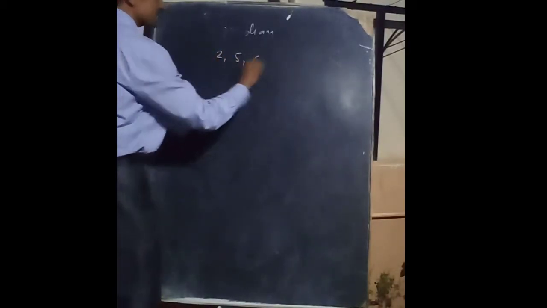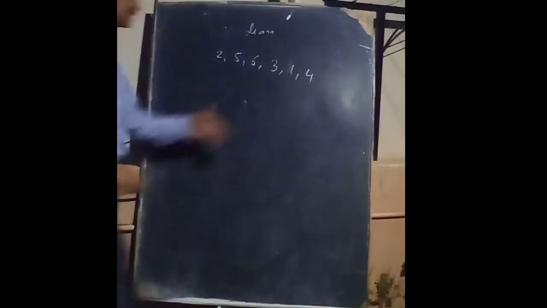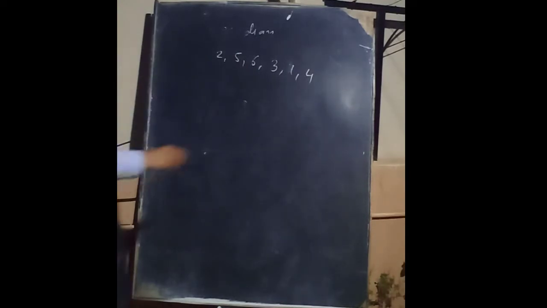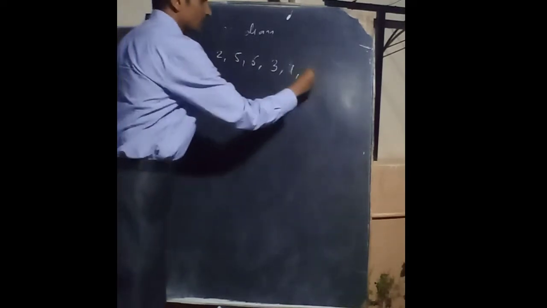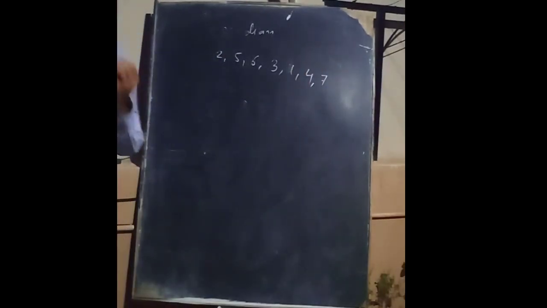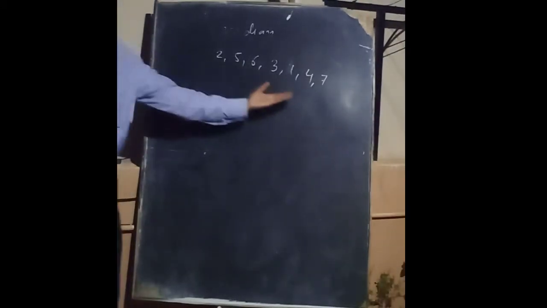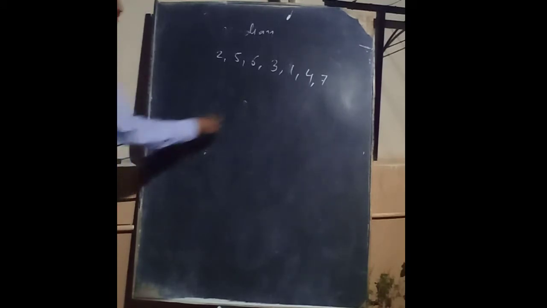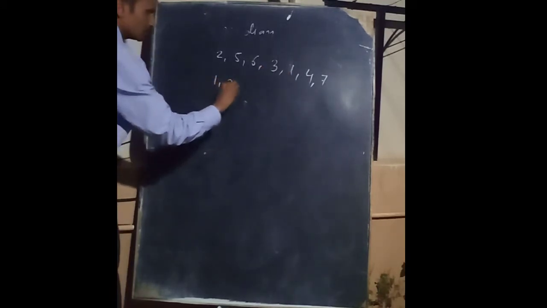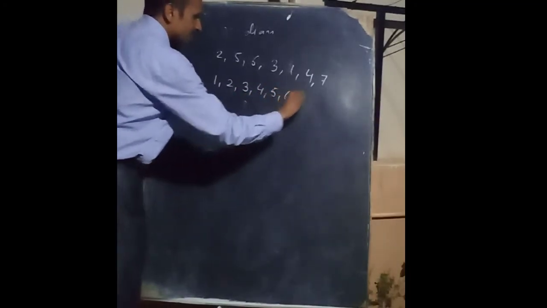Suppose one student scored some marks in a math test: 2, 5, 6, 3, 2, 1 and 4. Like that they gave the numbers. Suppose he got 7 marks in one test. First of all, what do you have to do? You should arrange in ascending order or descending order. Let's arrange in ascending order. Which is the smallest number? 1. Then 2, then 3, then 4, then 5, and then 6 and 7.